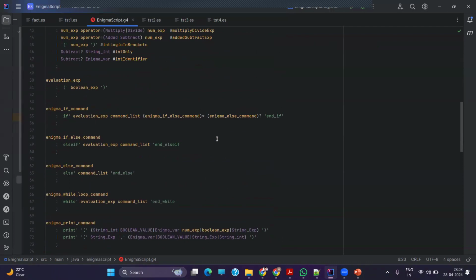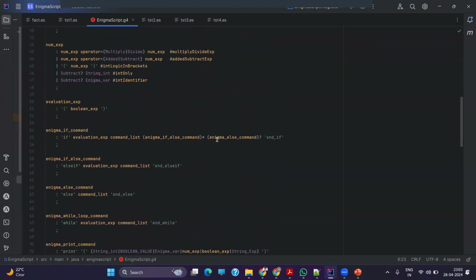So the evaluation expression is embraced within the normal brackets. Then the Enigma if command starts with the keyword if. Then we use the evaluation expression and the command list. Then we give the else if block.